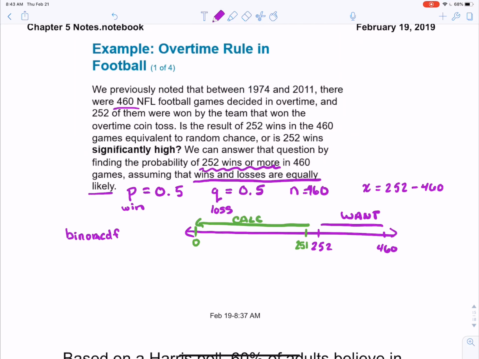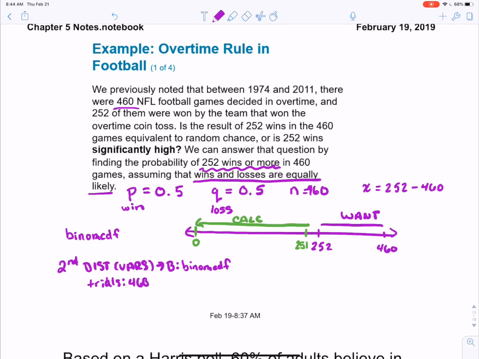So I'm going to use that binom CDF. To get there, we're going to go second distribution, which remember is on top of vars. Then I'm going to choose option B, which is our binom CDF. If you have the one that prompts you for things, you're going to put in that your number of trials is 460.